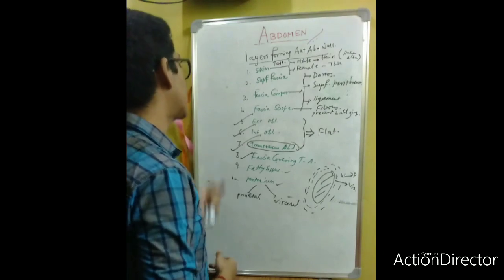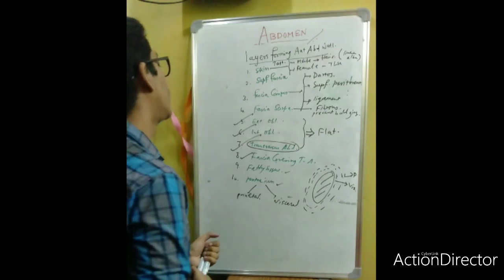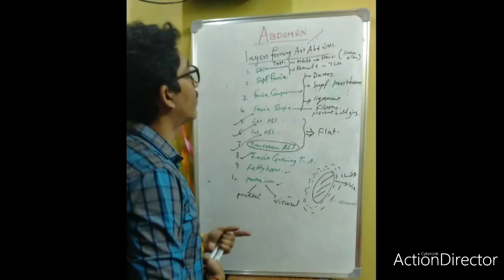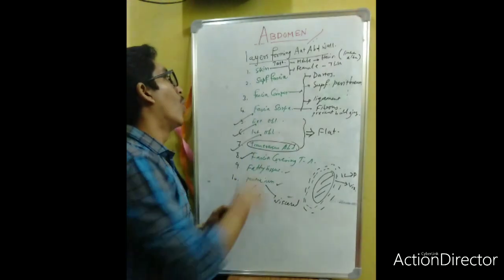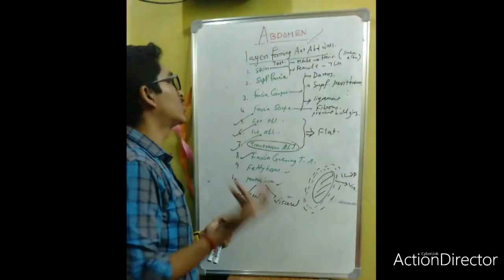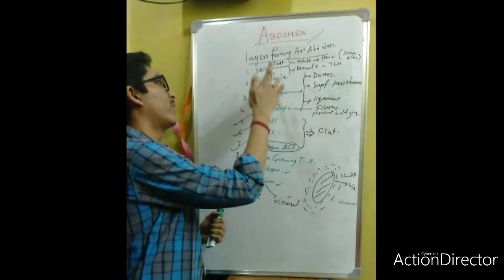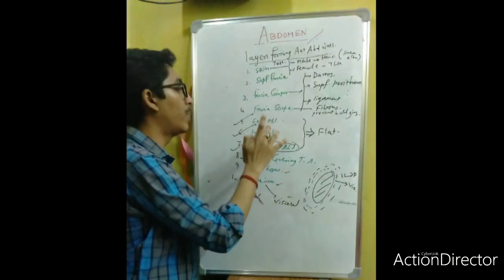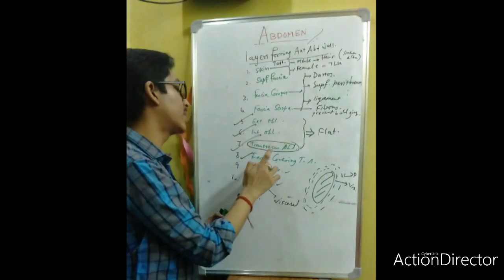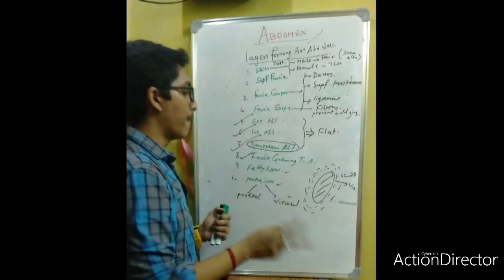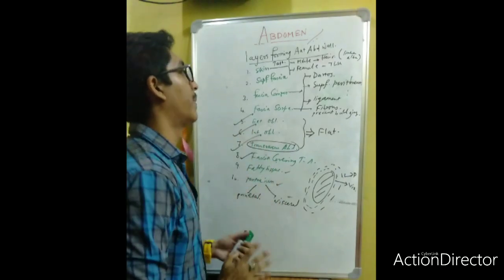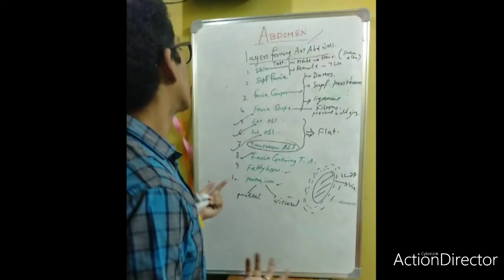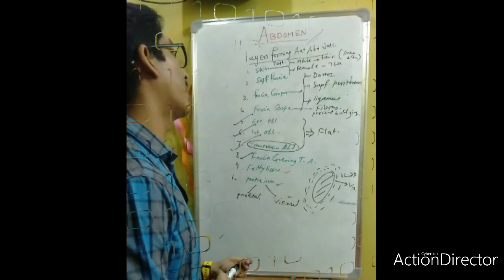So in the next slide we will also mention these important flat muscles and the characteristics of the flat muscles of the abdomen. Just remember: skin, superficial fascia, fascia of Camper, fascia of Scarpa, external oblique, internal oblique, transversus abdominis, fascia covering transversus abdominis, fatty tissue, peritoneum. Peritoneum has 2 layers, parietal peritoneum and visceral peritoneum. So these are the 10 layers that will form the anterior abdominal wall.